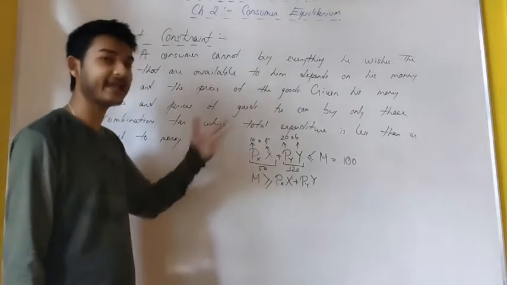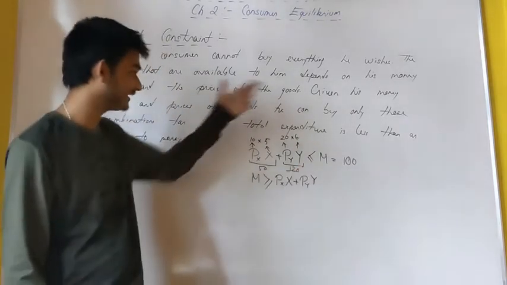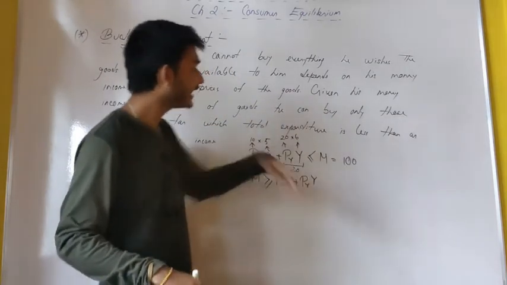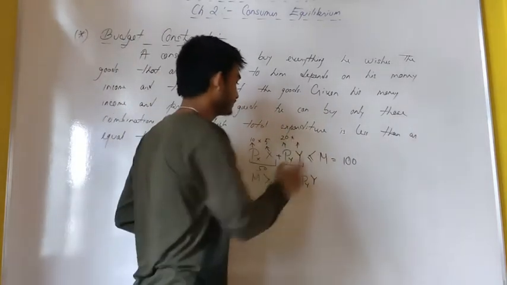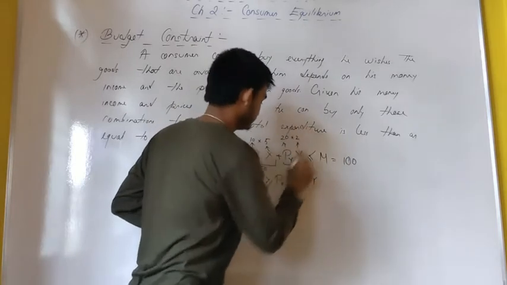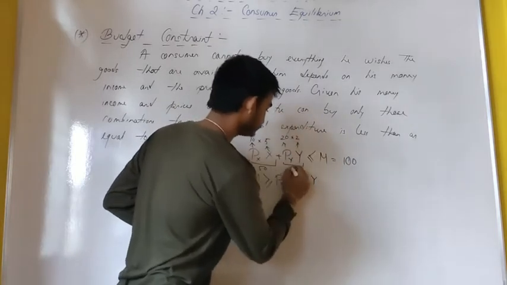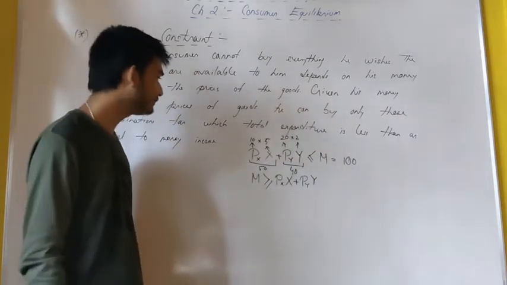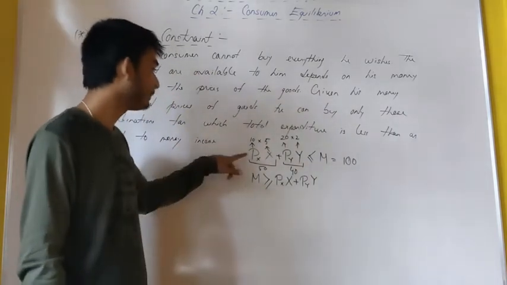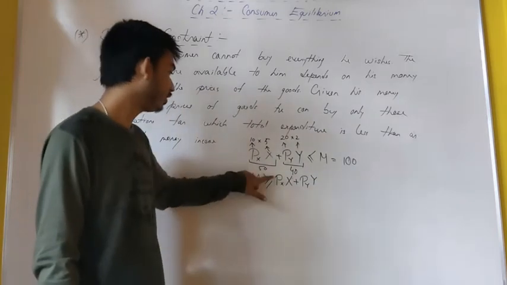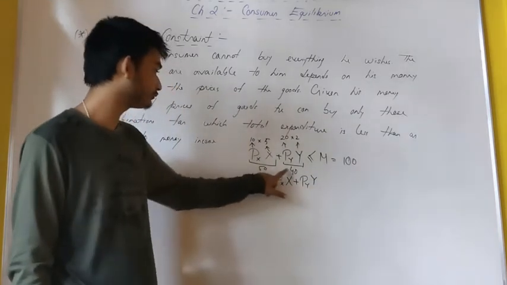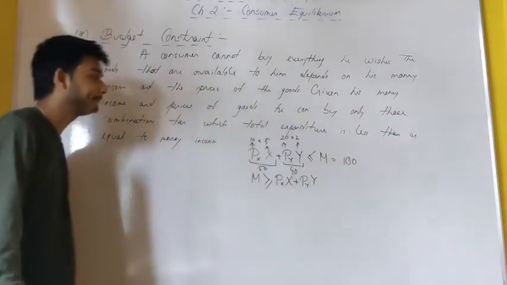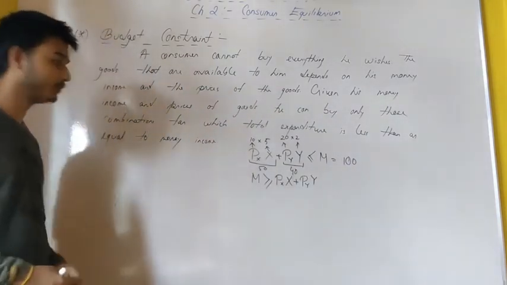Had it been something else which is equal to or less than 100, I can purchase it. Suppose now look at this. Can he purchase that? Yes, he can purchase it, because the total expenditure is 50 plus 40, which is 90, less than my money income. So he can purchase that particular combination.